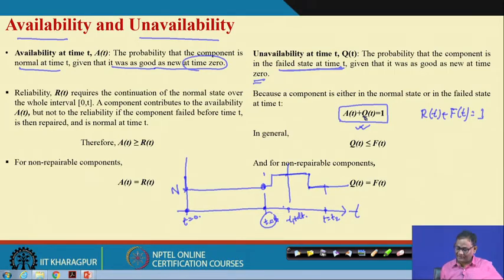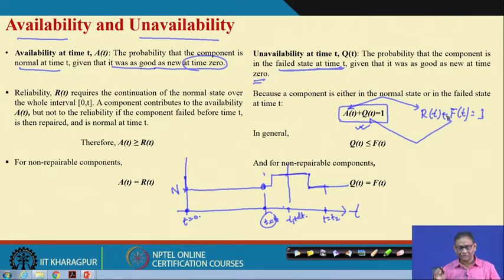But there is a fundamental difference between reliability and availability, as well as unavailability and failure probability. I told you earlier, I started describing what the difference is.